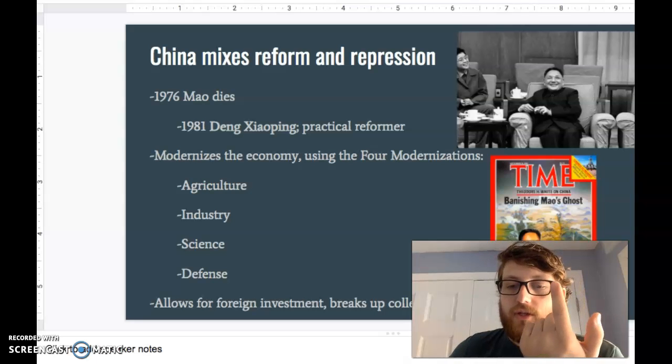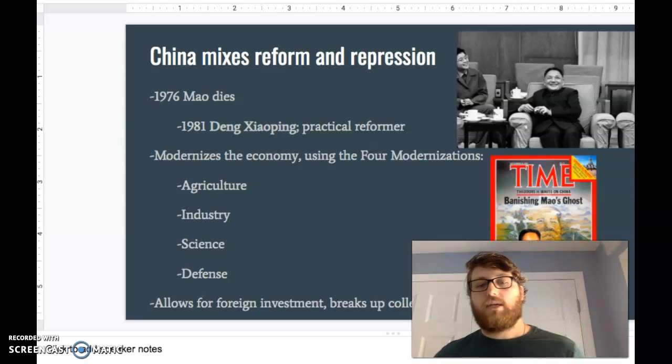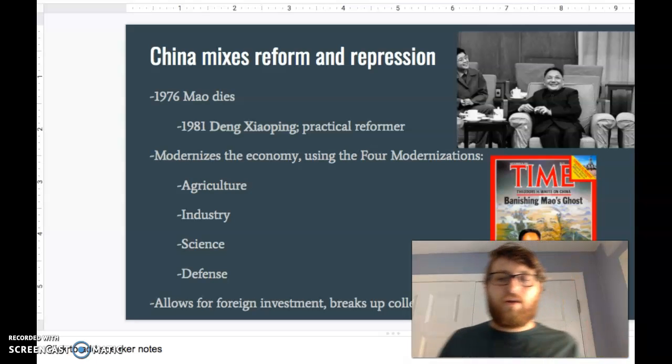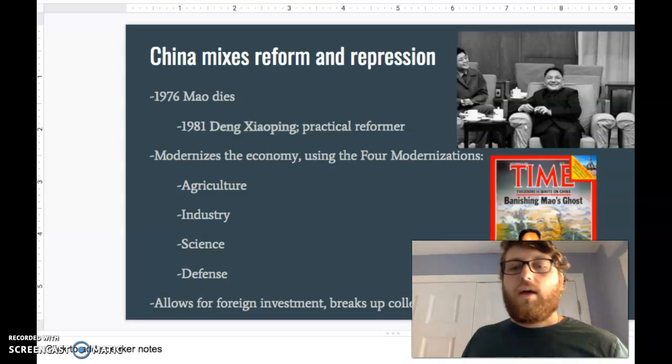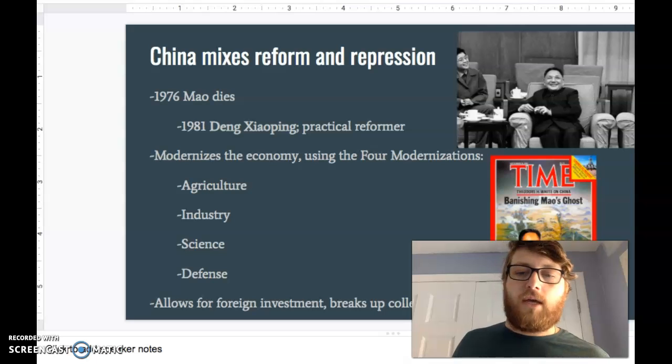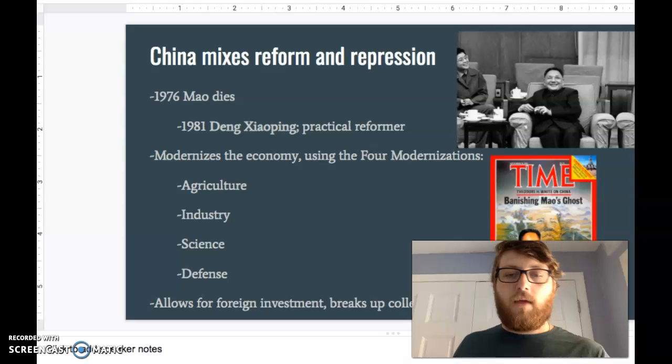Industrialize, right? They wanted to modernize with their industrialization. We talked about that. Every country goes through this point where they want to be their own manufacturers. And China will modernize so much that they will manufacture many things for the world. He wants to modernize their sciences as well. And again, it will be a focus on education, right? Under Mao, many of the poor are forced into a peasantry life. They're forced to go farm, right? Deng wants more people to become educated.